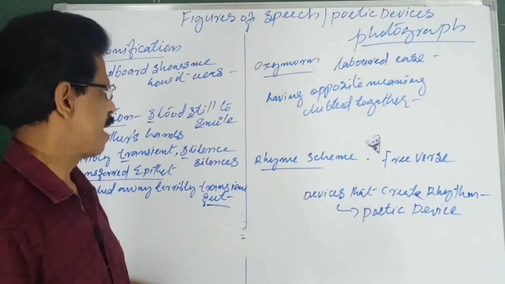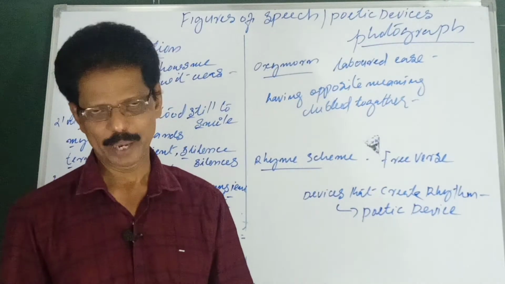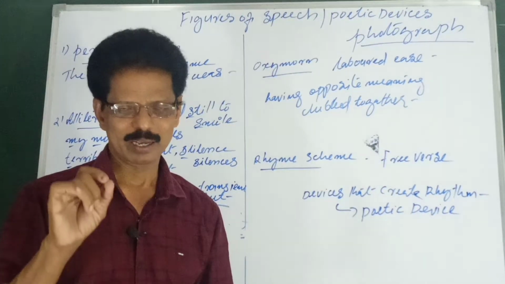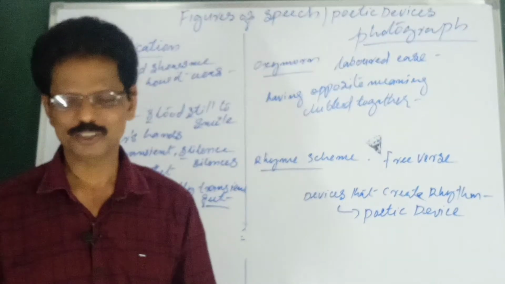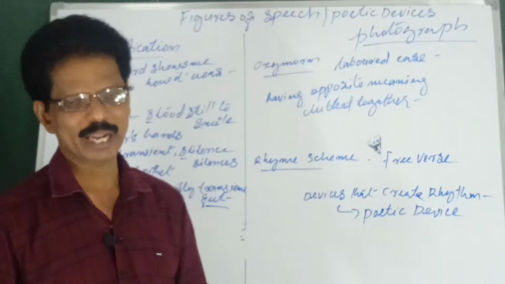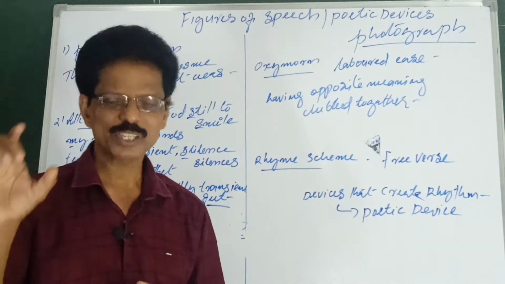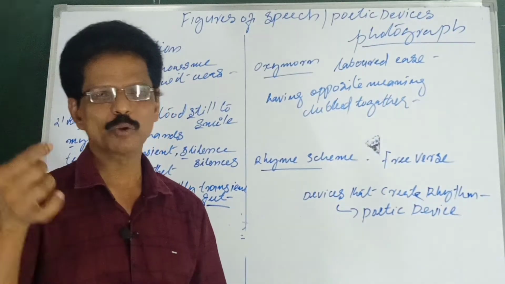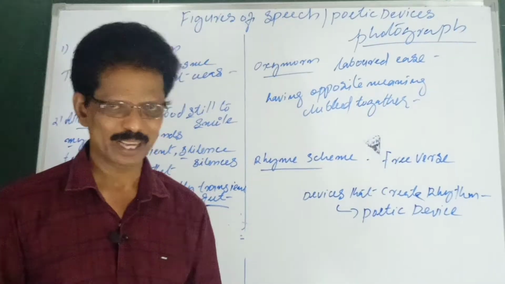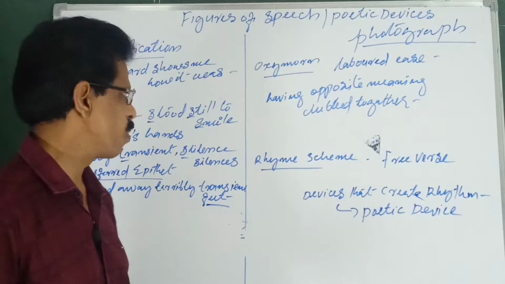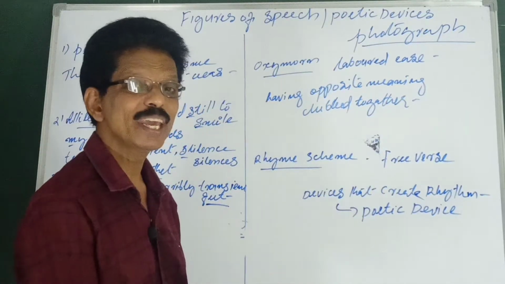And here it is the rhyme scheme. Any poem will have a rhyme scheme. Rhyming means the last syllable of every line and how it is repeated. For example, a Shakespearean sonnet rhyme scheme will be ABAB, CDCD, EFEF, and GG. The first sound we call A, the second sound B, again A comes, ABAB. Next one C, CDCD. So the rhyme scheme of the poem Photograph is free verse.